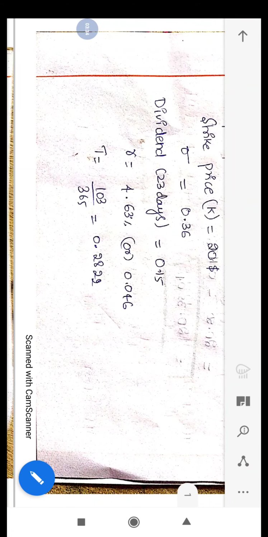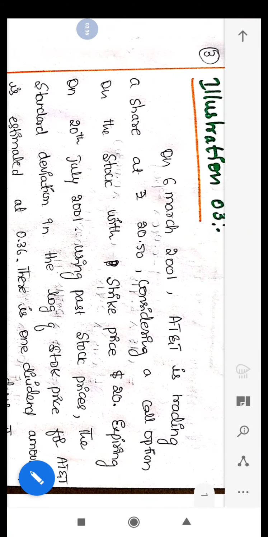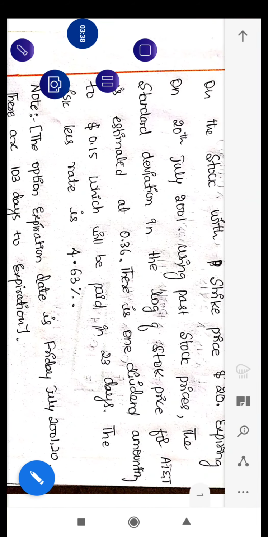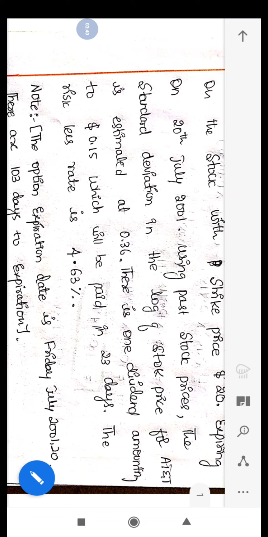How should we find it? In the problem they have given us the value of the dividend. So this problem is based on the dividend adjustment. If we calculate the value of the dividend, we can easily calculate what the stock price was.